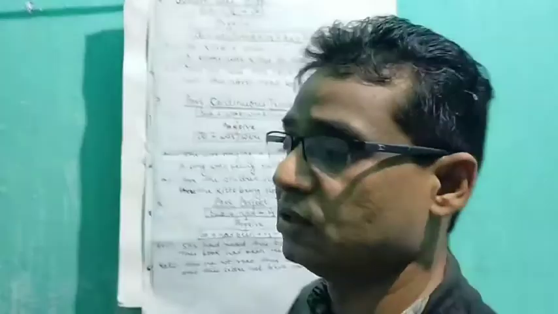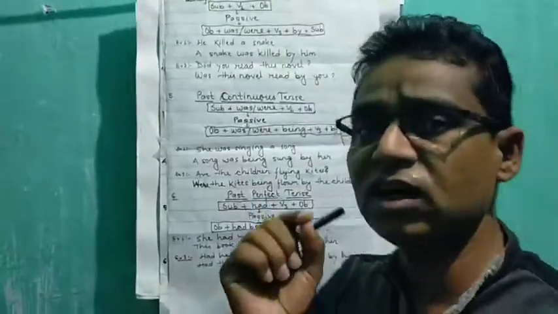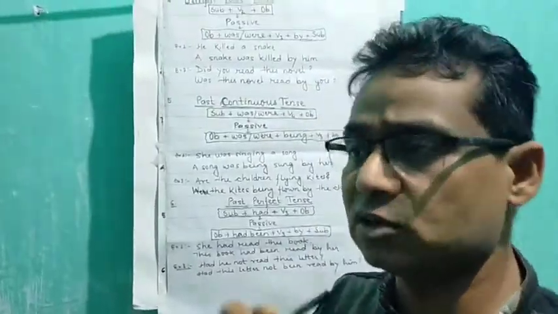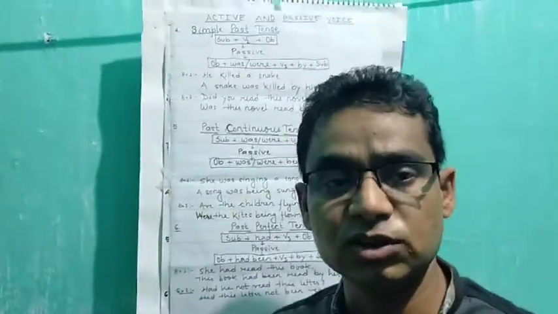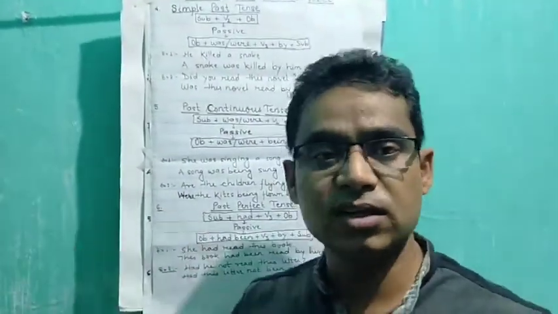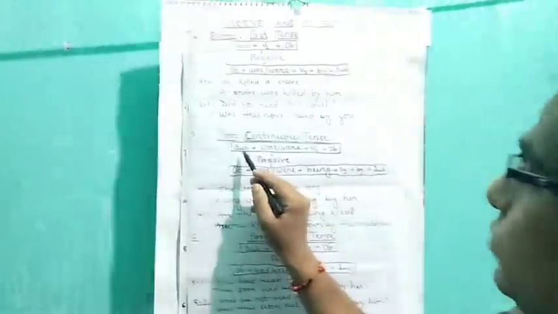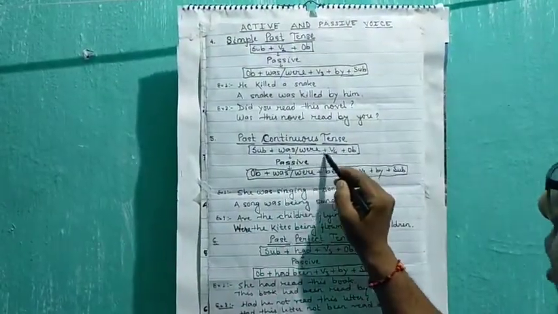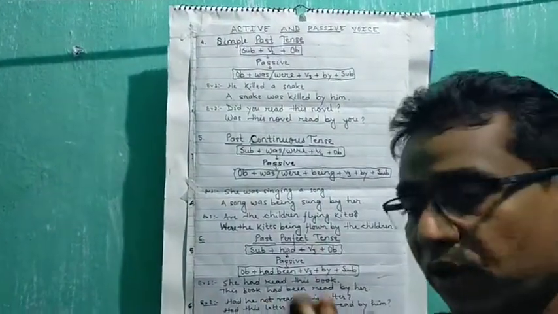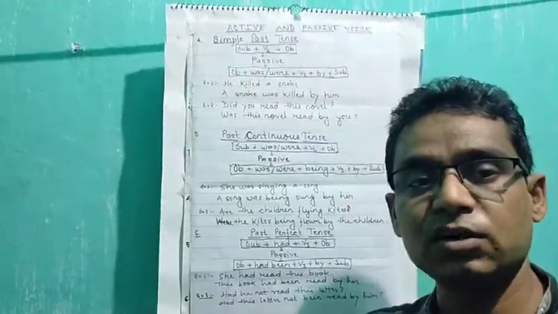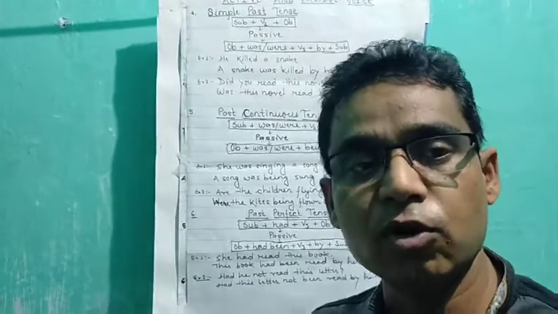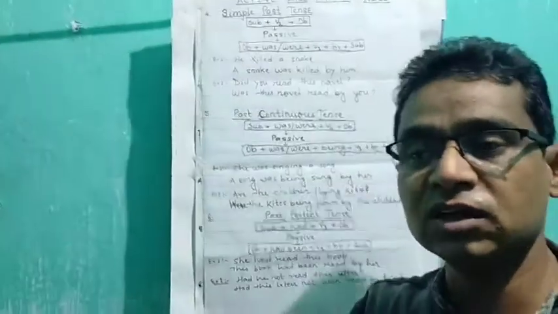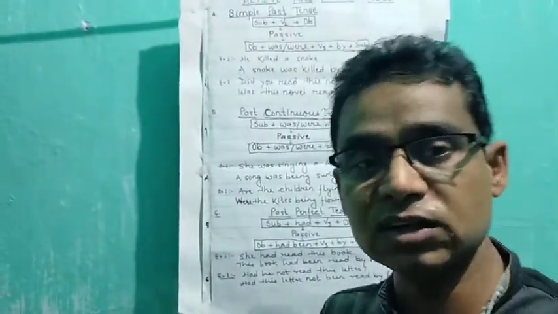The next tense is past continuous tense. What is the structure of past continuous tense? First of all, we need to know the structure because we have to identify the sentence. If a sentence contains subject plus was or were plus V4 plus object, it is of past continuous tense.